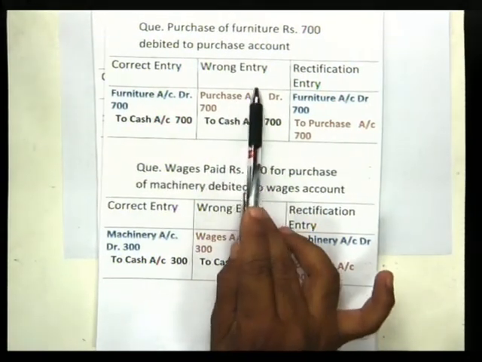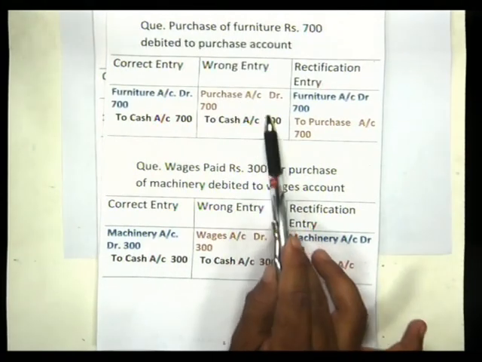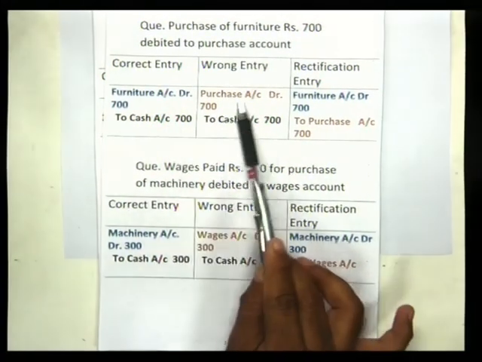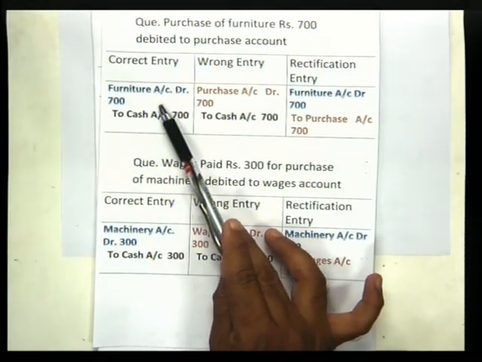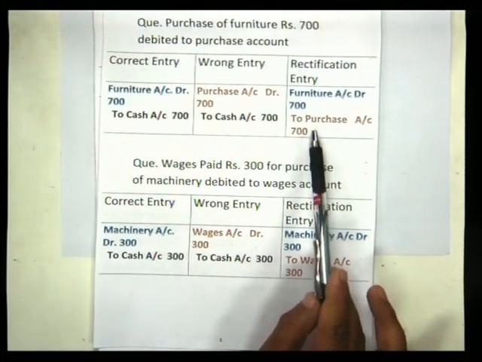So in the rectification entry what you will do? You will give it credit. So here purchase account is nullified by crediting the purchase account, and which account should be credited? So in place of this purchase account, which account should be debited? Furniture account. So here rectification entry will be furniture account debited to purchase account.